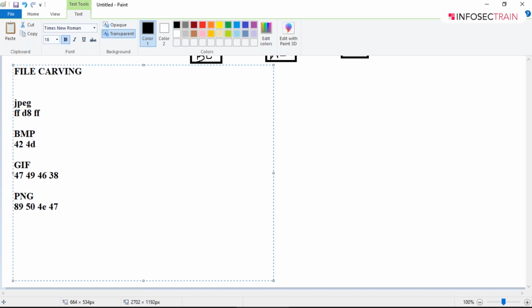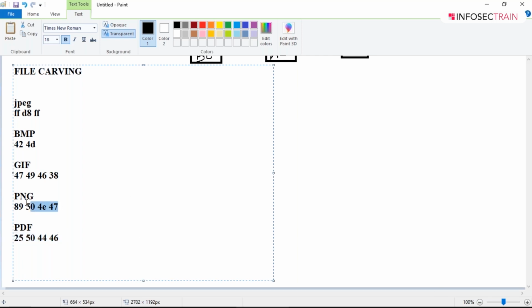And then we have next, that is PDF. PDF includes 25, 50, 44 and 46. So this is for your PDF file.